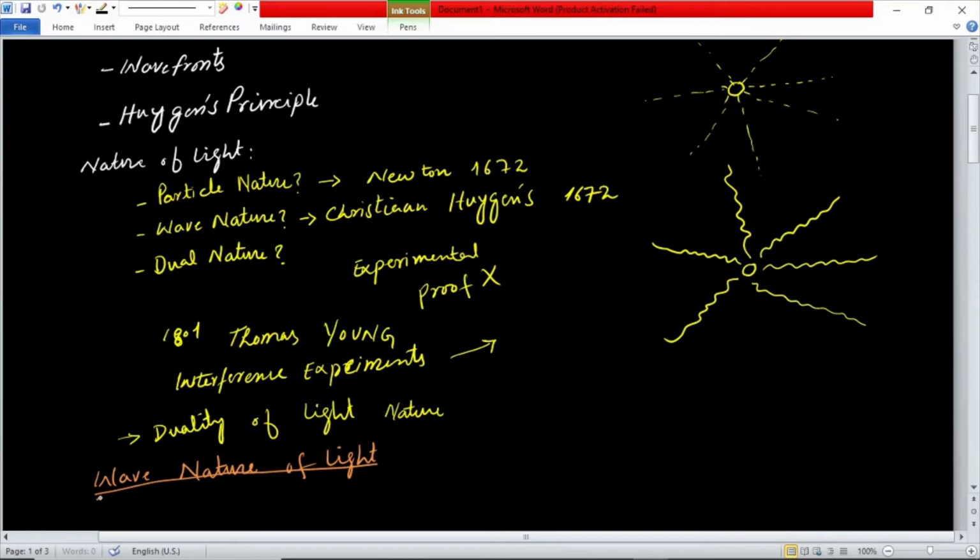So in this chapter you will study the properties of light which are associated with its wave nature.